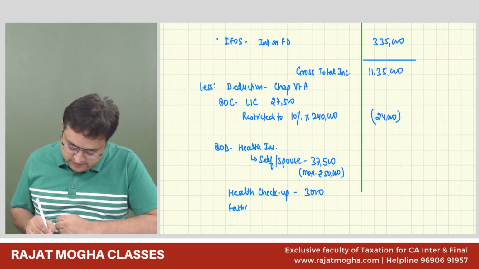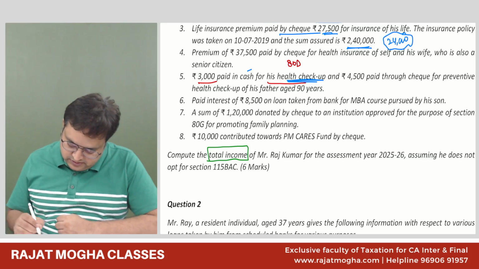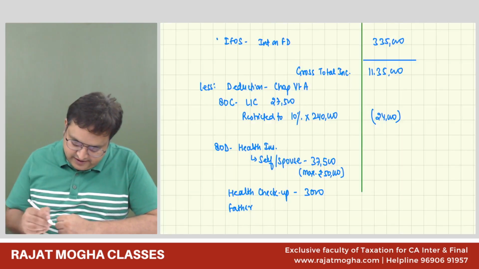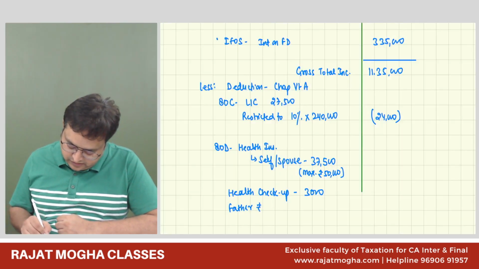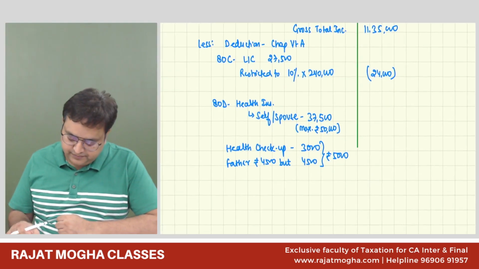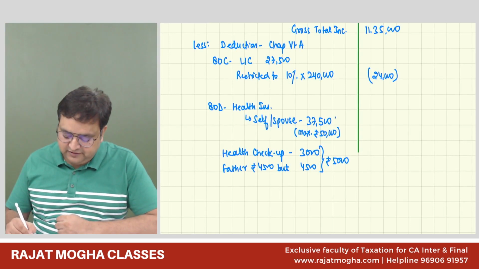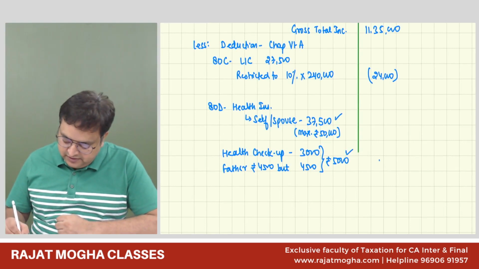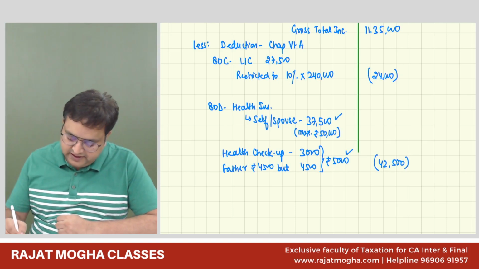For father, it is 4,500. But you understand that the maximum it could be is 5,000. So 37,500 and 5,000, 42,500, 80D deduction we can claim.